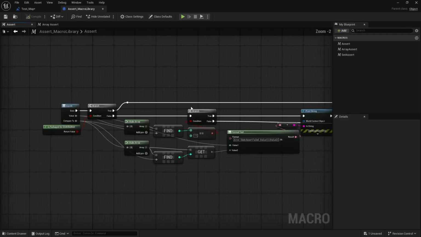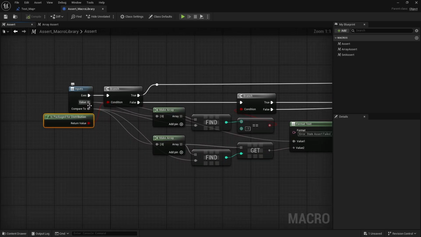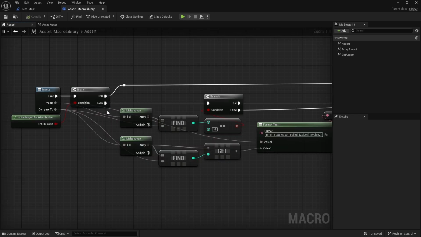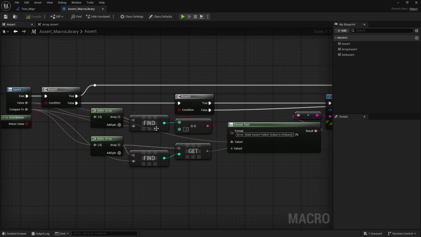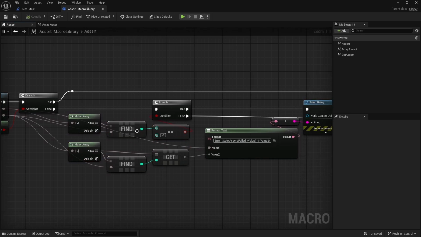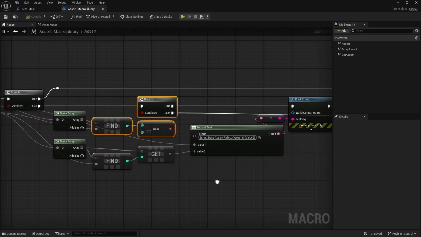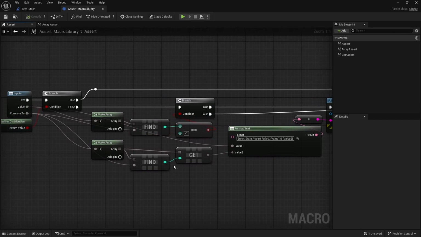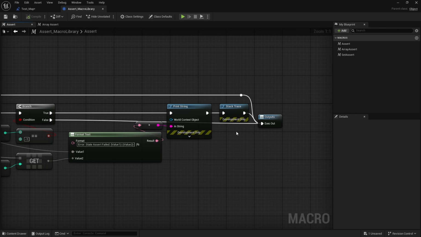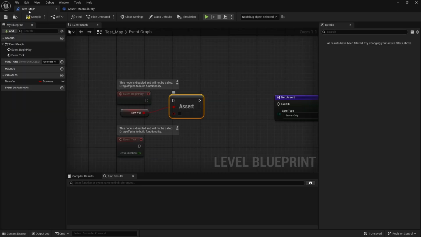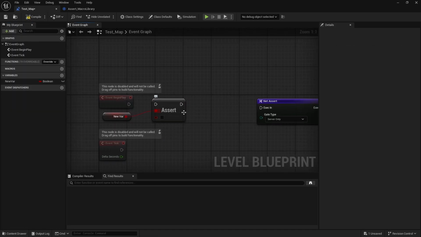And for the asserts, how they work is you have your two wildcards, and for some reason you have to make them into an array, and then you try to find them in that array. And then if that fails, you know that basically it's not the same type. So that's a way that I found it to work here. And of course, for the error handling, I usually like to have the same type of error handling everywhere, so I know exactly how it works. And also in some of my projects, I also have assert nodes.